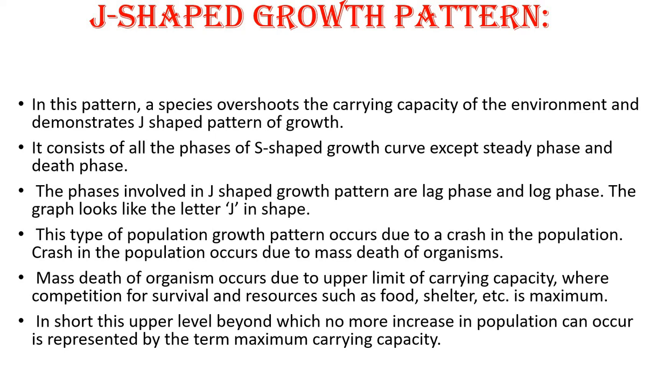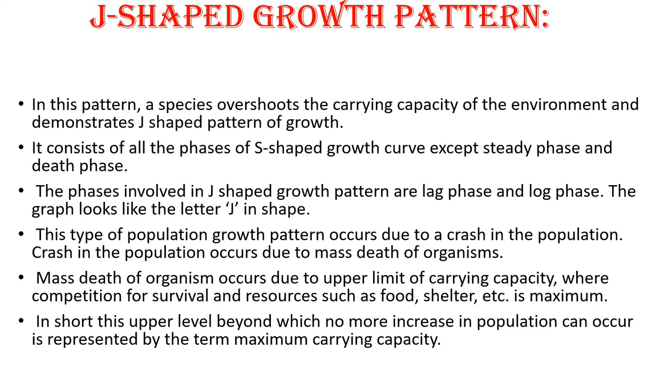This type of population growth pattern occurs due to a crash in the population. Crash in the population occurs due to mass death of the organisms when the level increases to carrying capacity.